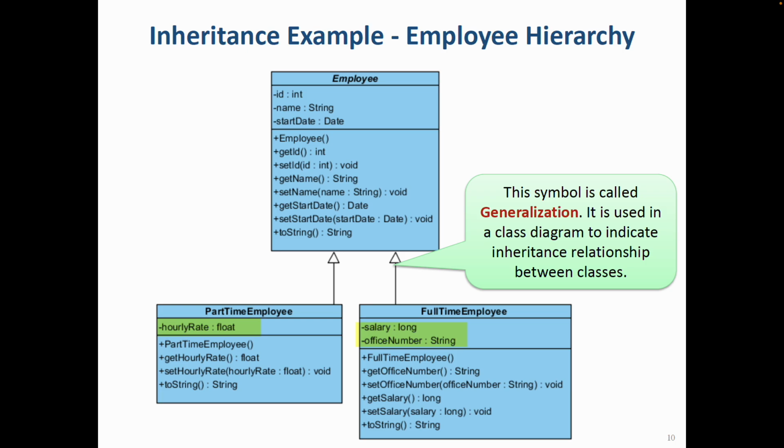And here one more part. This arrow sign means generalization. So if we have this employee class, this is how we show it in a class diagram. We are saying that part-time employee extends employee, full-time employee extends employee, so that we know full-time employee also has access to non-private attributes and functions of this employee class.